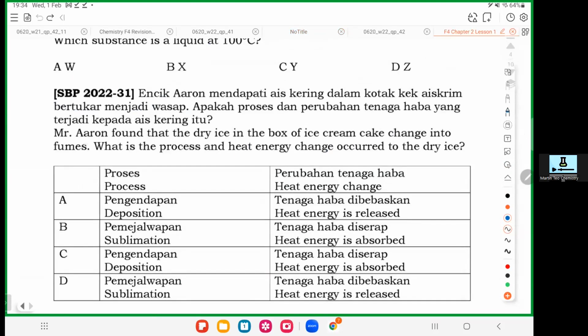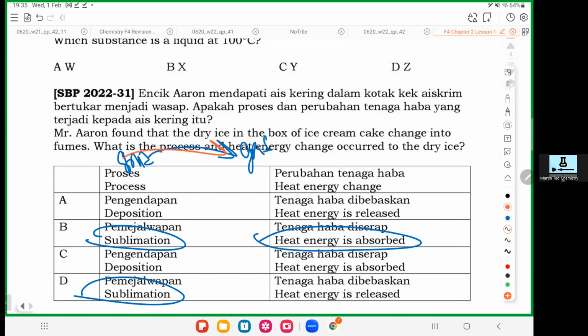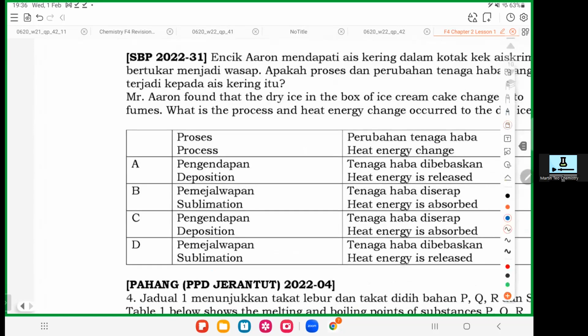Okay, so Mr. Aaron found that the dry ice becomes fumes. Fumes means gas, smoke. What is the process and what is the heat change? So dry ice can undergo sublimation. And then what is the process? Heat is absorbed because from solid change to gas, red color arrow, isn't it, just now? So you need to absorb the heat. So the answer is B lah.